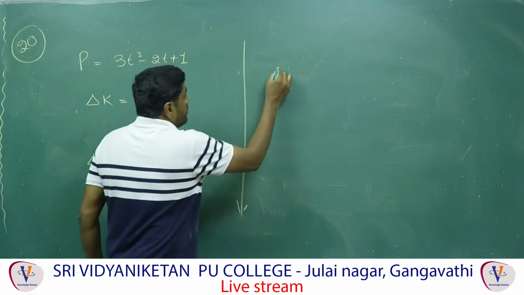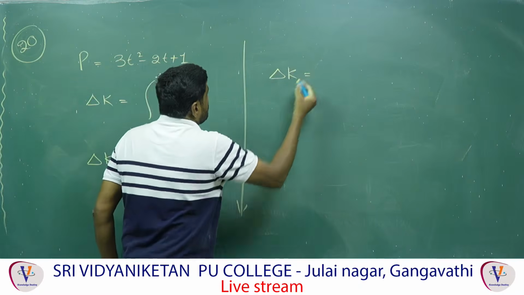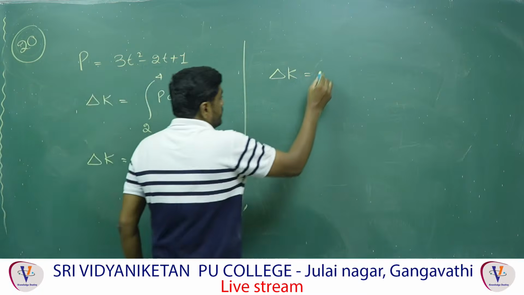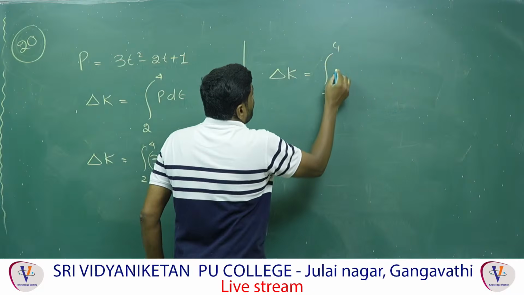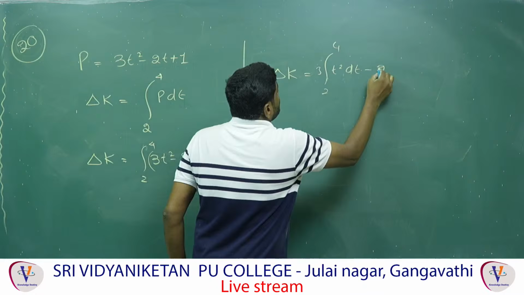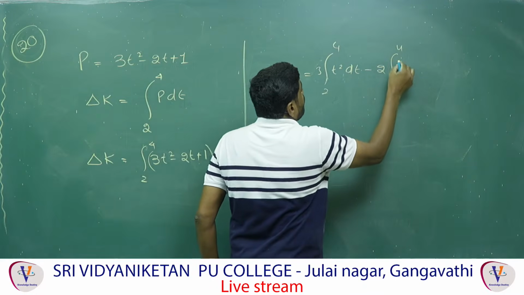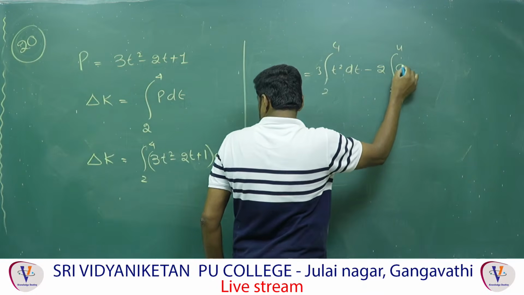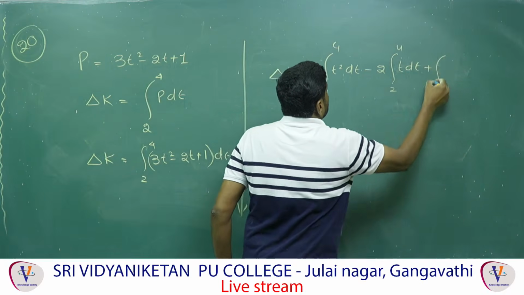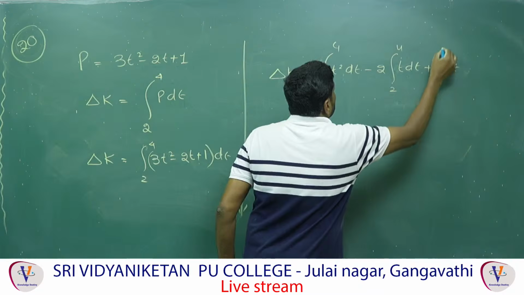Now you can say delta K is equal to, separating all the parts, integration from 2 to 4 of 3t square dt, minus 2 times integration from 2 to 4 of t dt, plus integration of dt from 2 to 4.